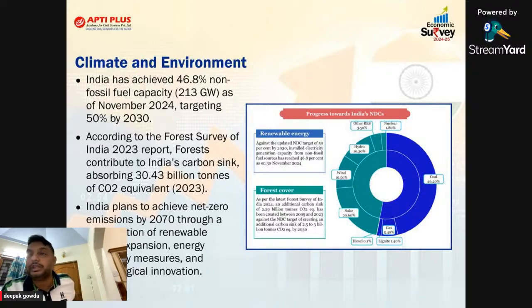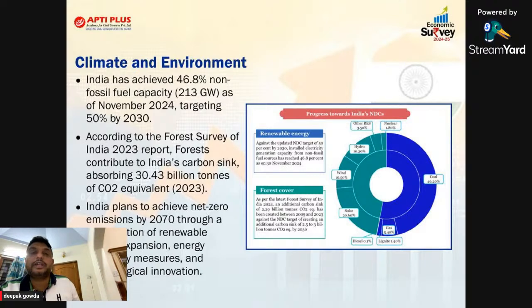So overall, in this chapter they are talking about India's NDC, the 5 targets given by Modi ji at the Glasgow summit, what the forest cover is, and what the total renewable energy target is. And all this data they are giving is important from the exam perspective. So we'll check the questions related to this chapter.